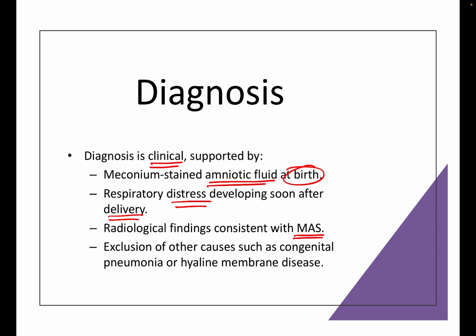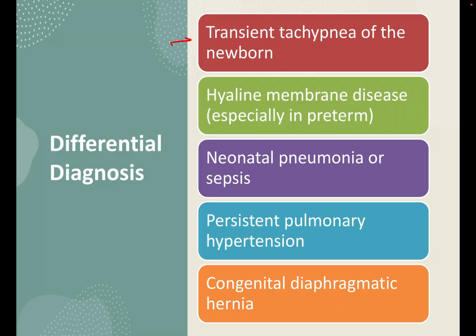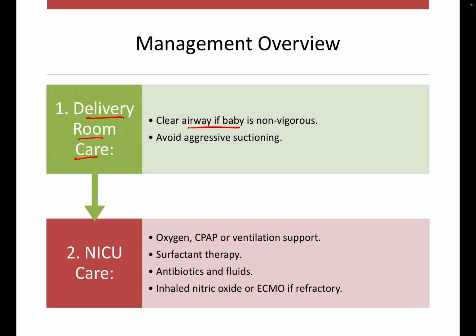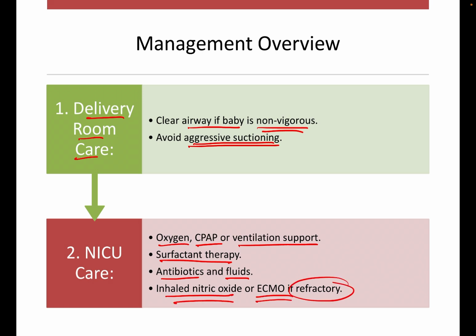radiological findings consistent with meconium aspiration syndrome, and exclusion of other causes like congenital pneumonia or hyaline membrane disease. Differential diagnosis includes transient tachypnea of the newborn, hyaline membrane disease, especially in preterm, neonatal pneumonia or sepsis, persistent pulmonary hypertension, and congenital diaphragmatic hernia. For management, first, delivery room care: clear the airway if the baby is non-vigorous and avoid aggressive suctioning. In NICU: oxygen, CPAP or ventilation support, surfactant therapy, antibiotics and fluids, and inhaled nitric oxide or ECMO if refractory.